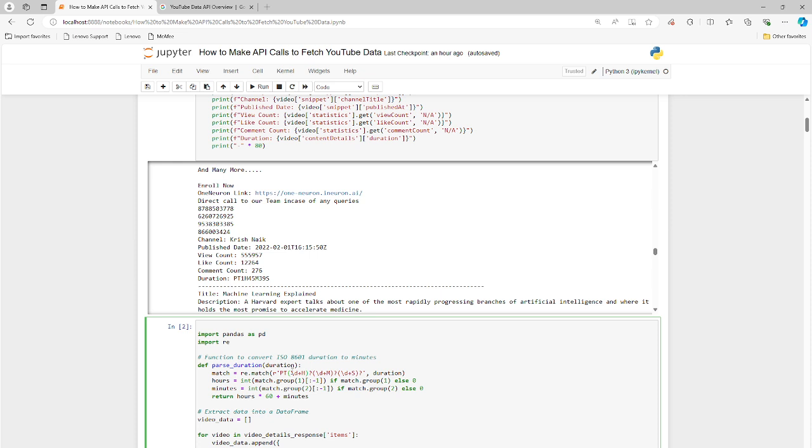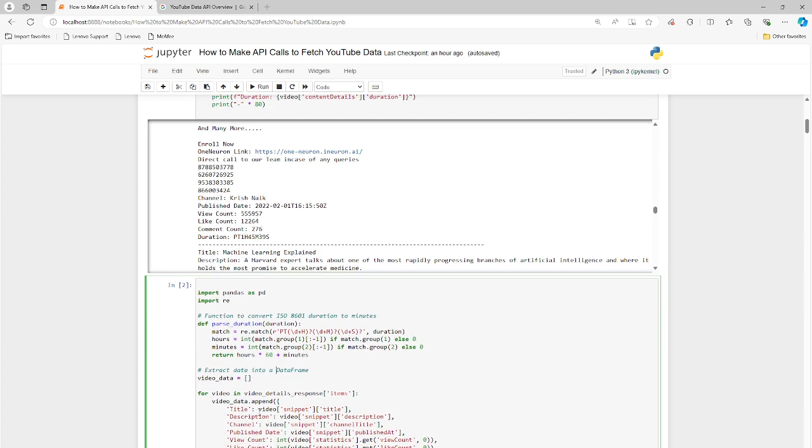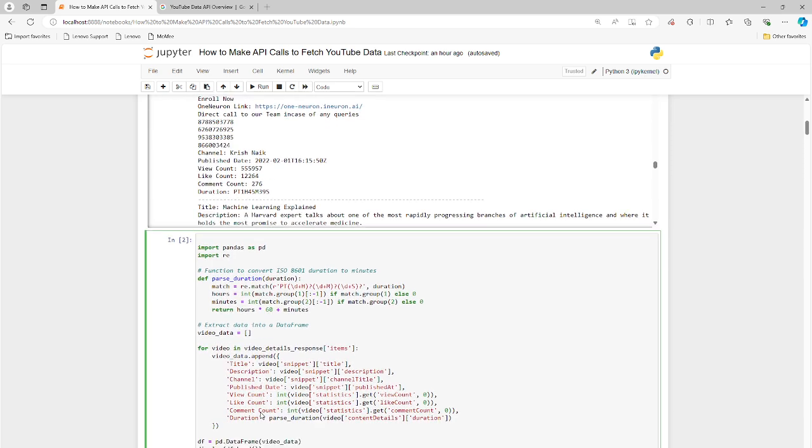So we're going to go ahead and do some cleaning, get the hours and minutes into a format that's easier to work with, and then we're going to return hours and minutes, right? To convert all these longer videos that can drag on for more than 60 minutes, we're going to convert that into hours as well. So it's a little bit easier to work with. If you saw something like 600 minutes, okay, we can know that that's 10 hours, right? So it's a pretty long video, but if you had something like, I don't know, 379 minutes, how many hours is that? I don't know offhand, right? But once you convert it to hours, I think it's a little bit easier to understand this data. So that's what this function is for.